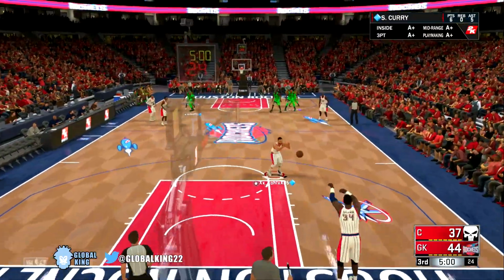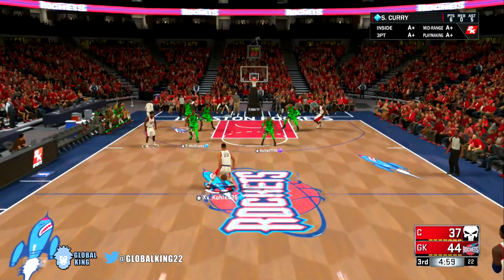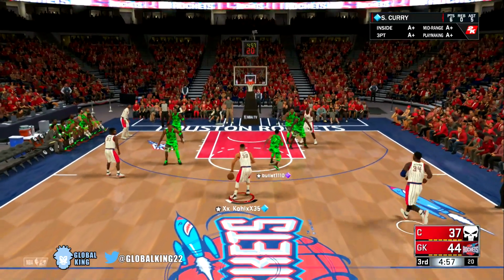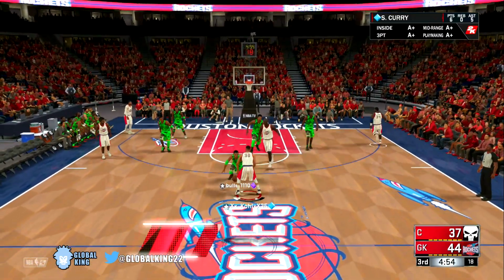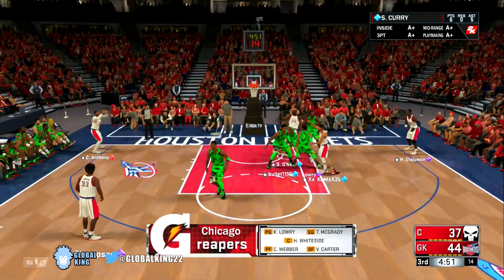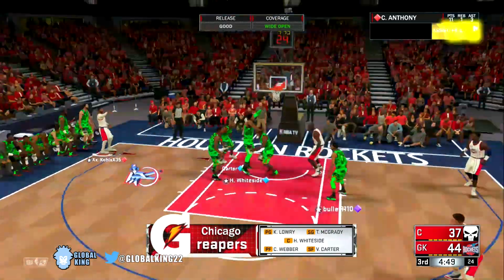Start of the second half. Nice 7-point lead. We're going to have to try to maintain it, though, because obviously this dude's team is way better than mine with Vince Carter and Tracy McGrady. Let's try to start it off with a nice pick and roll. I see Melo open in the corner. Good release right there.